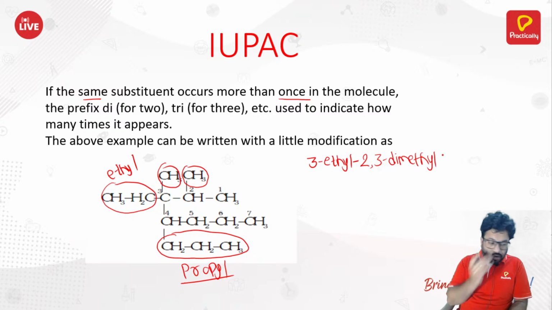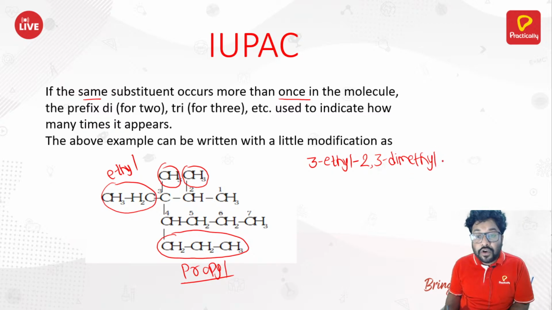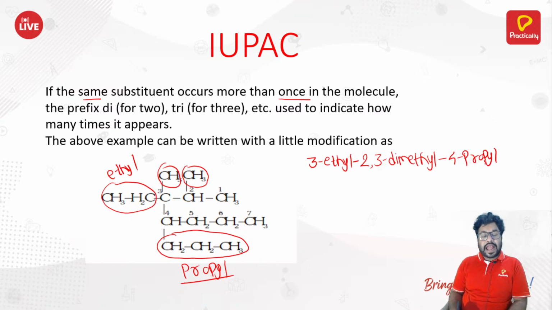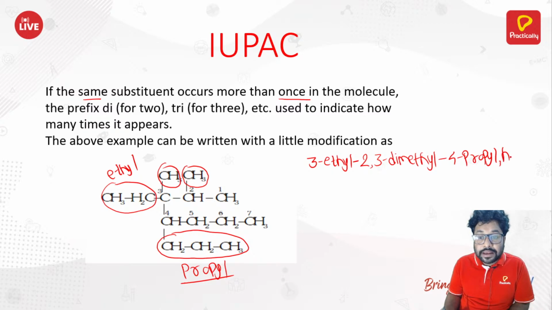3-ethyl, 2,3-dimethyl, 4-propyl. And how many carbon atoms are there in the longest chain? 1, 2, 3, 4, 5, 6, 7. So 3-ethyl, 2,3-dimethyl, 4-propyl heptane. That is how you should name this compound.